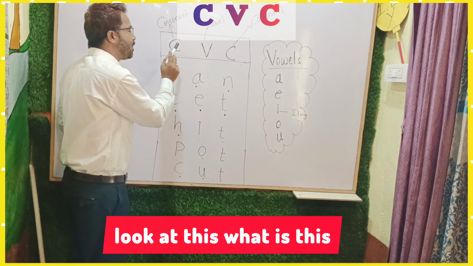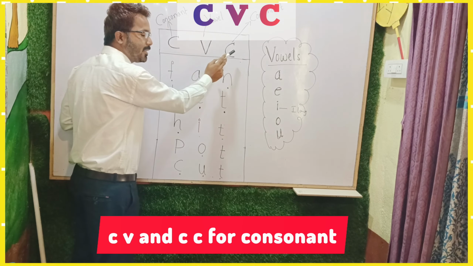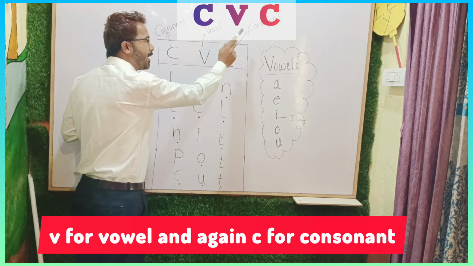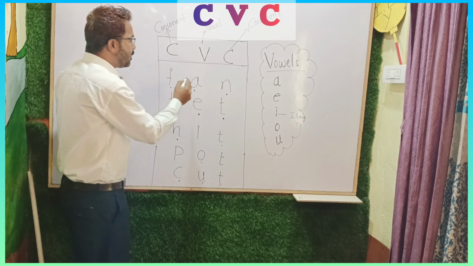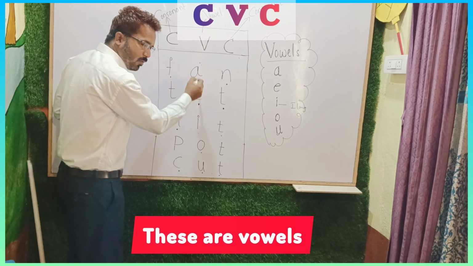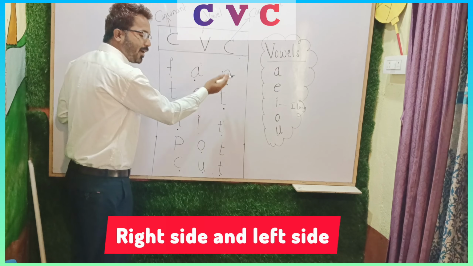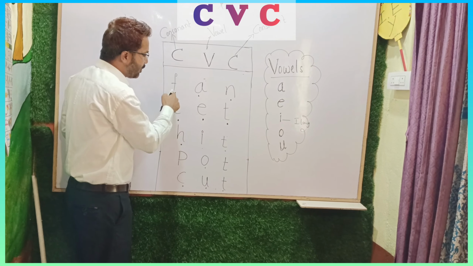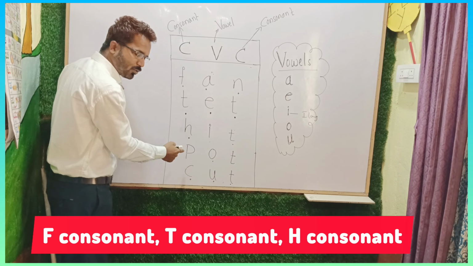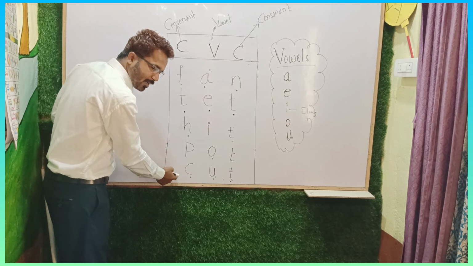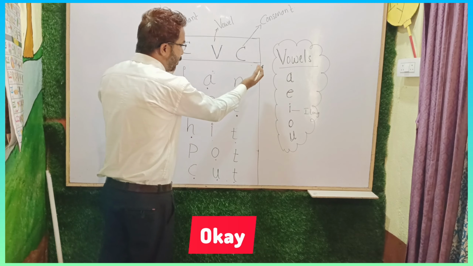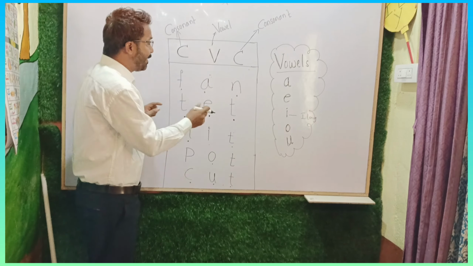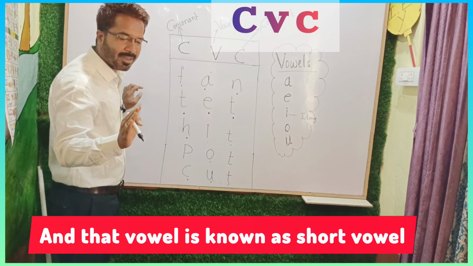Look at this. What is this? C, V and C. C for consonant, V for vowel and again C for consonant. What are these? These are vowels, right side and left side. What is placed there? There are consonants on this side and that side. F consonant, T consonant, H consonant, P consonant, again K consonant. Okay, consonants on both sides. What is in the middle? Vowel. And that vowel is known as the short vowel.